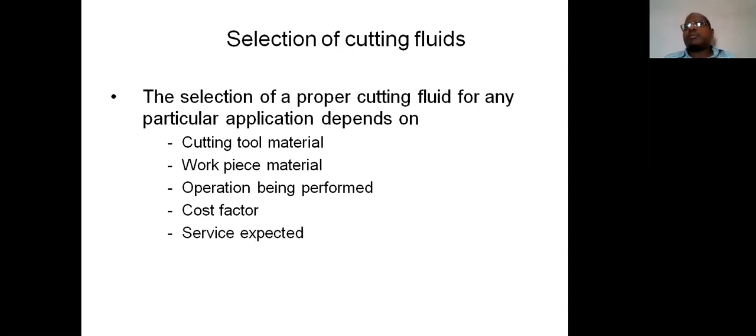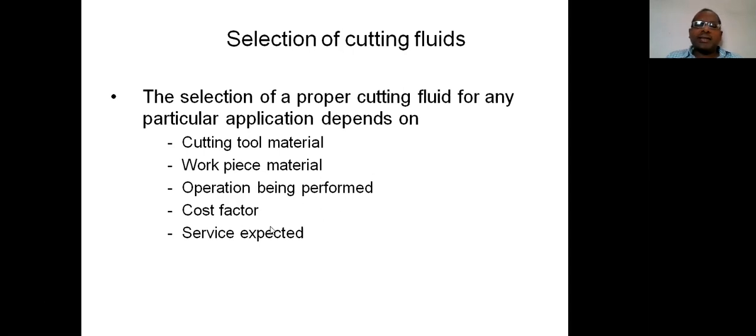So next, service expected. Simply the usage of this particular water soluble oil. By using this cost factor, if that firm or operator selects a water soluble oil, for some materials it may be best suited, or for some operations it serves in the ultimate way.